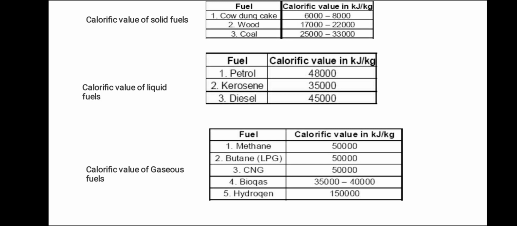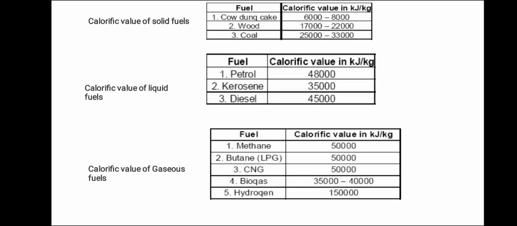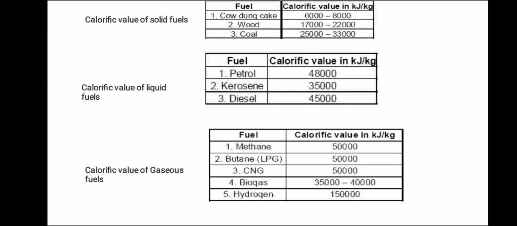Then gaseous fuels: methane is 50,000, butane is 50,000, CNG is 50,000, biogas is 35,000 to 40,000, and hydrogen has 1,50,000 kilojoules per kg. So this is the calorific value, meaning the amount of heat energy generated by burning 1 kg of fuel. The heat generated in kilojoules per kg of fuel is given here in the table. So the fuel efficiency depends upon this calorific value.